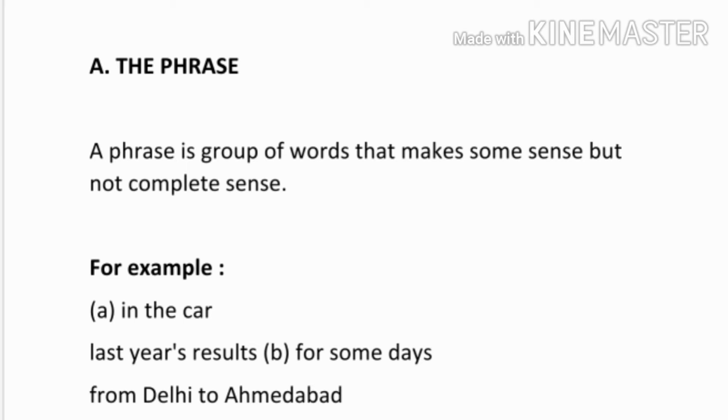For example, "Rohan is sitting in the car." We use "Rohan" as a subject and "is sitting" as a verb. So, a phrase requires a subject and verb to complete its sense. A phrase is always a part of a sentence. We can't use a phrase alone. A phrase is always used with a subject and a verb.